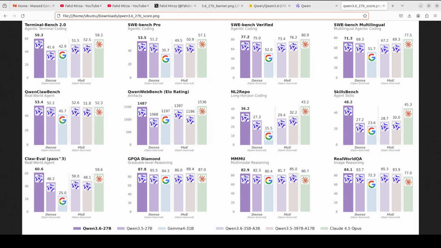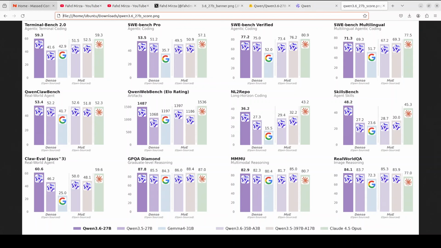Now, if you look at the benchmarks, this is where it gets really embarrassing for the competition. Qwen 3.6 27 billion scores 77.2 on SWE-bench Verified, beating the much larger Qwen 3.5, and on SkillsBench it scores 48.2 against 28.7. It just sits below Claude Opus 4.5 across most coding tasks, but this one really is impressive because we know that Claude Opus is way bigger than this 27 billion.